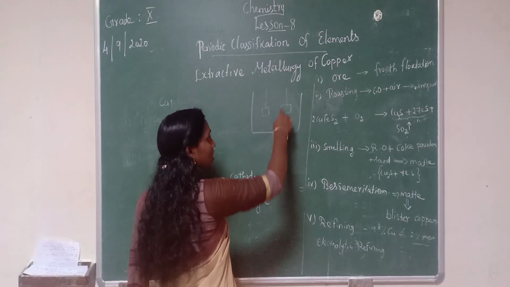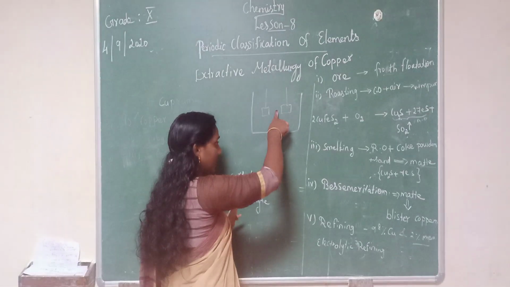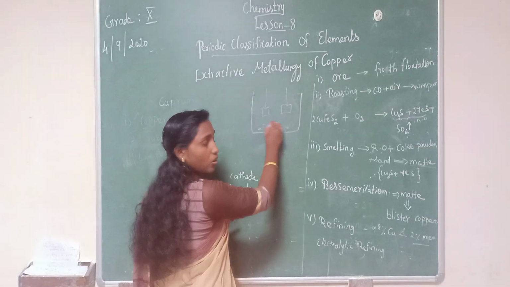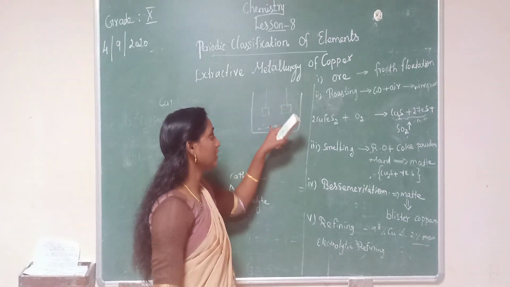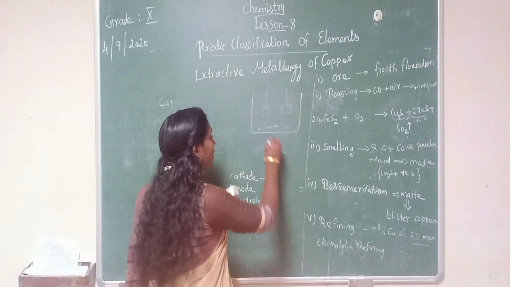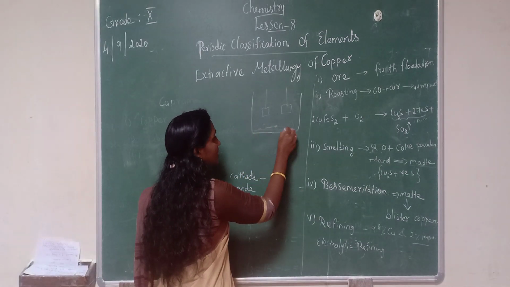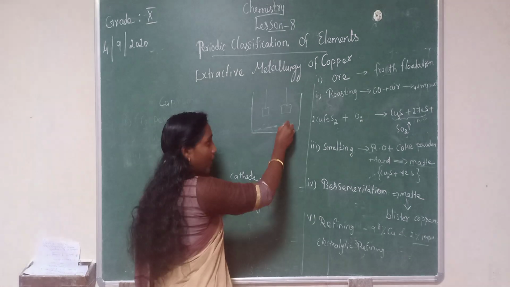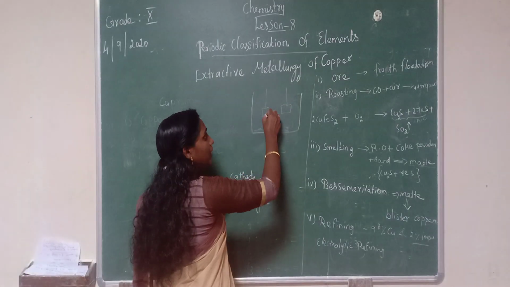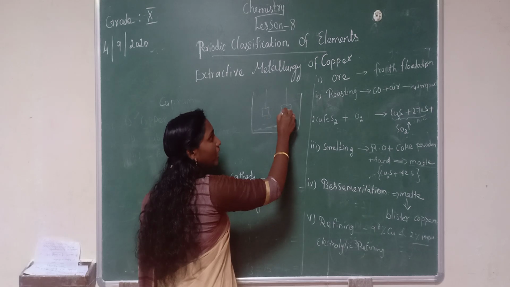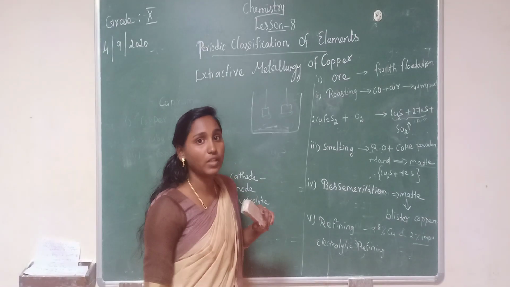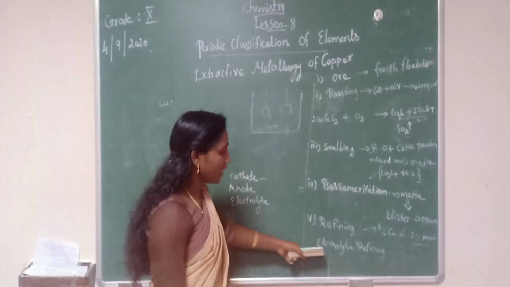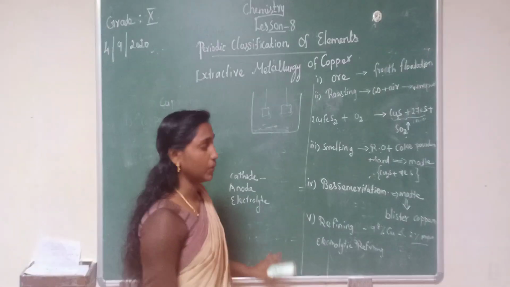When we are passing current in this electrolytic cell, pure copper will be deposited at the cathode, and impure copper will settle at the bottom of the anode. So this is the electrolytic refining method.